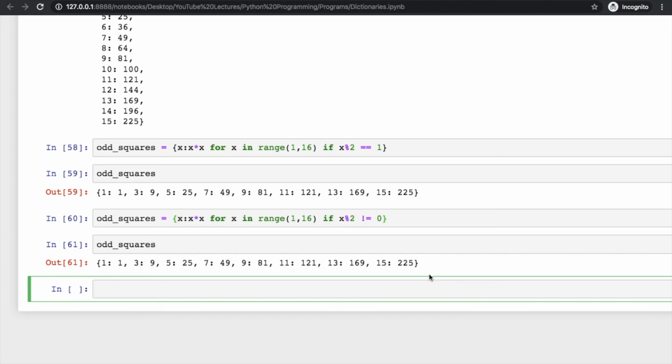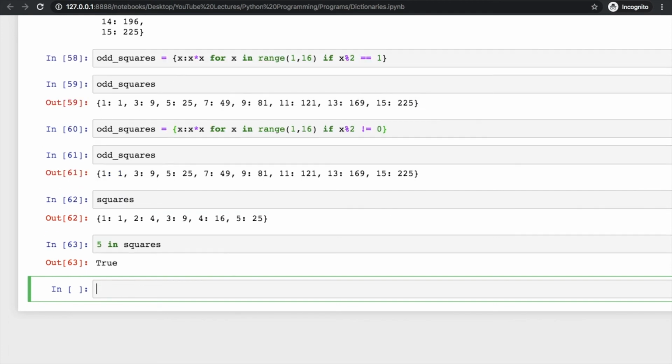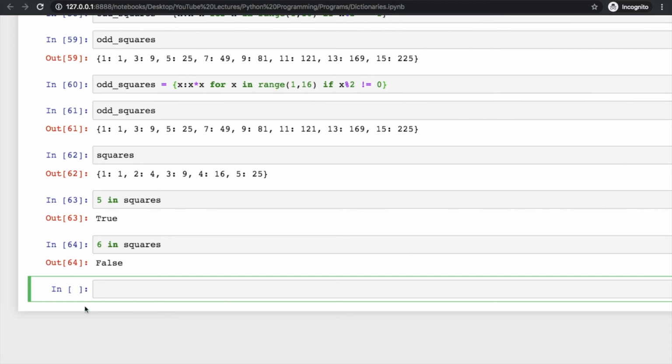There are some other operations also. If you want to check if a key is in a dictionary or not, then what you have to do, just check it for squares. So if you want to check whether 5 is in keys or not, you can write 5 in squares and it is true. Now try to write 6 in squares and it will give us false. Clear? So that's how it works.